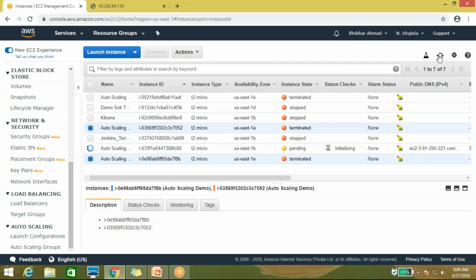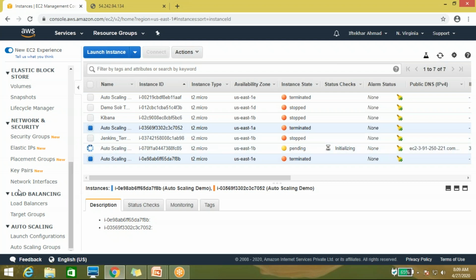Here you can see that one server is now initializing. After a few seconds, the other will also come up. So this is all about auto scaling.